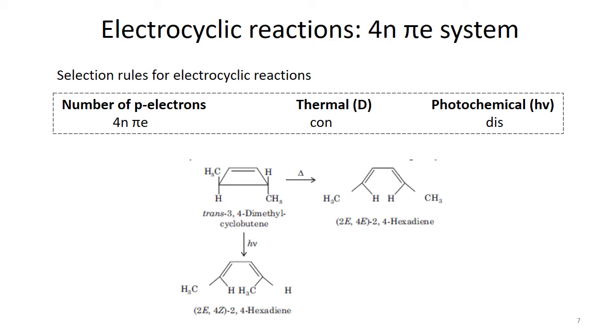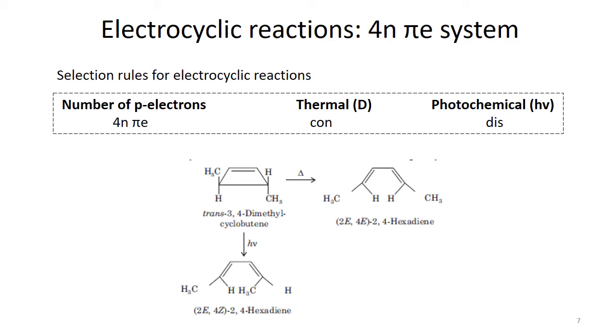After applying conrotatory or disrotatory motion, conrotation is allowed for the thermal process and disrotation is allowed for the photochemical reaction. We have already applied the symmetry operation and the frontier molecular orbital approach, showing how molecular orbitals overlap constructively and form the product.